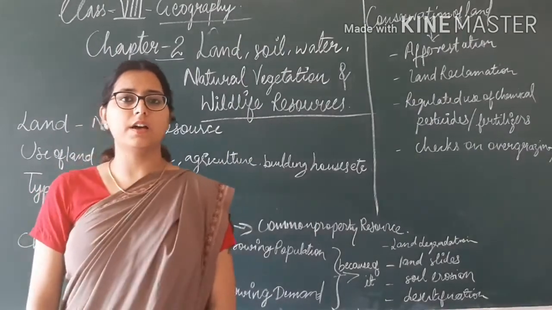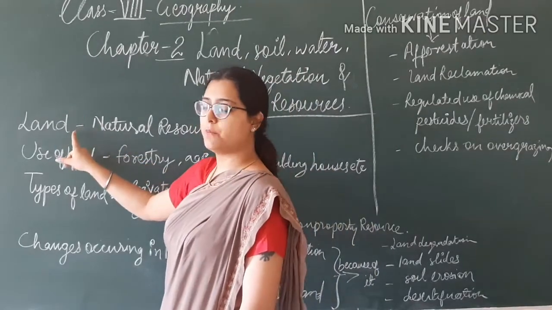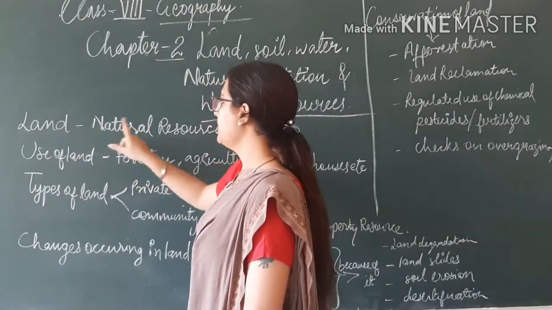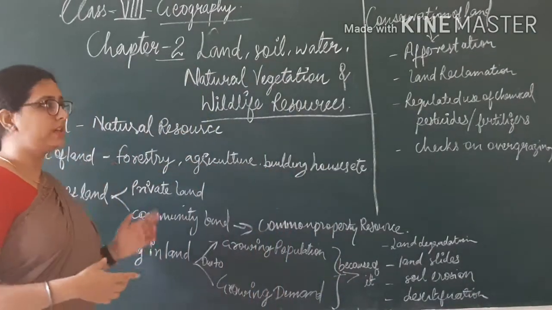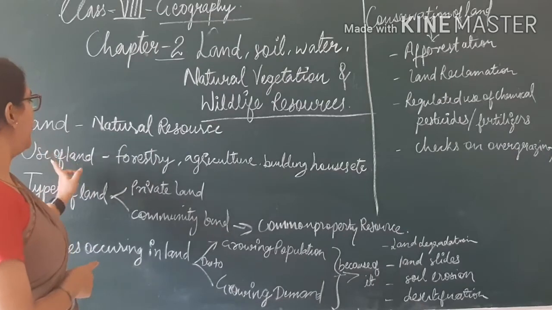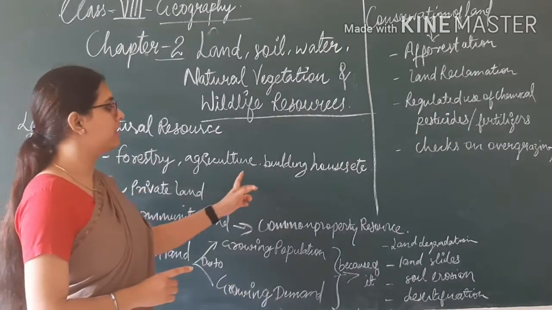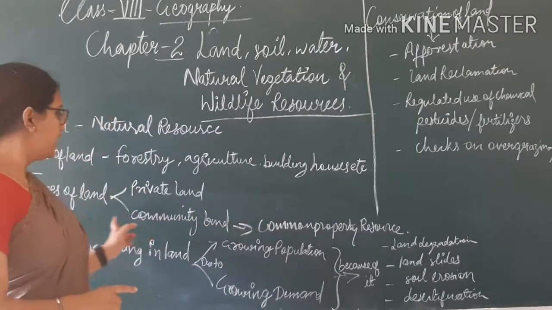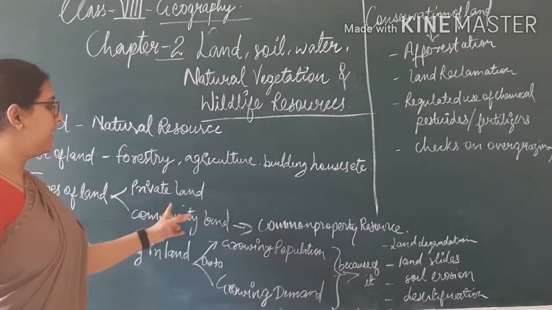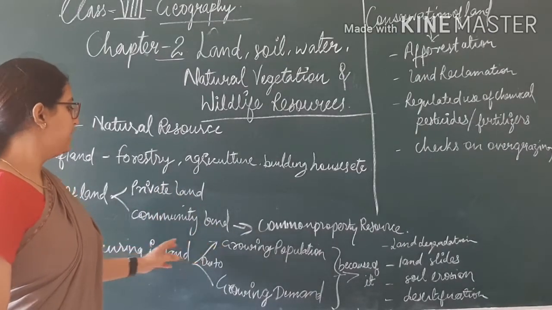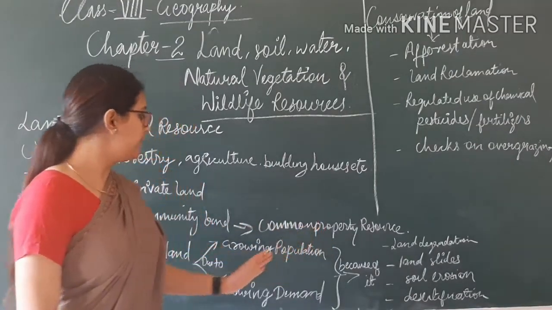Students, in last class I told you about land. That was the first topic. What is land? Land is a natural resource. It satisfies our needs and comes from nature, that's why it is a natural resource. Land can be used for forestry, agriculture, building houses, etc. There are two types of land: privately held land and community held land. Community held land is also known as common property resource.